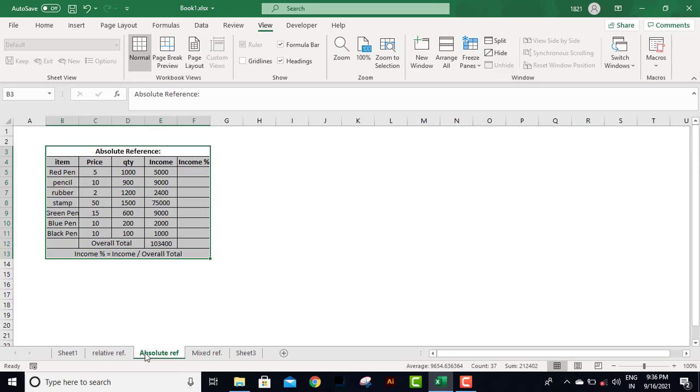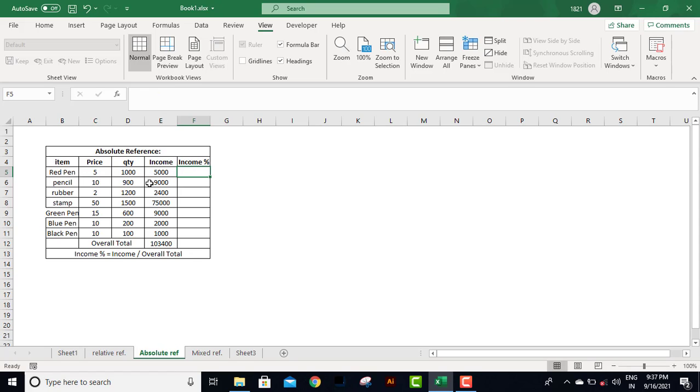Let's go to another sheet where we have to work on absolute reference. Absolute reference means whatever you need to freeze, you put a dollar sign in front of that. That is putting a dollar sign before column and row, because in a cell reference we have a column and row. For example, you can see C5. C is column and 5 is row. When we put a dollar sign before both of them, that is known as absolute reference. And when you copy that reference anywhere else in the sheet, that reference will not change.